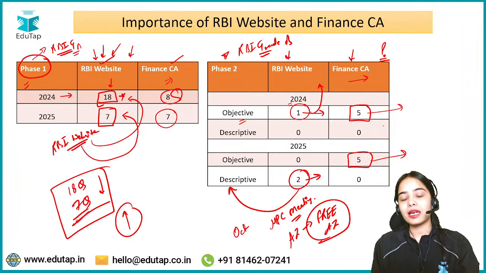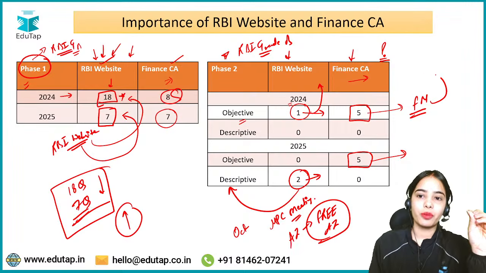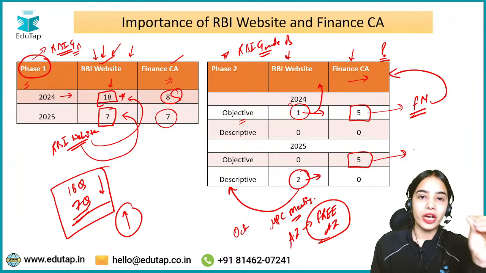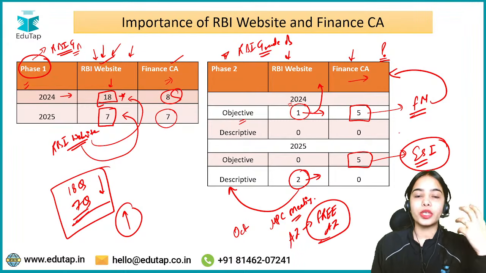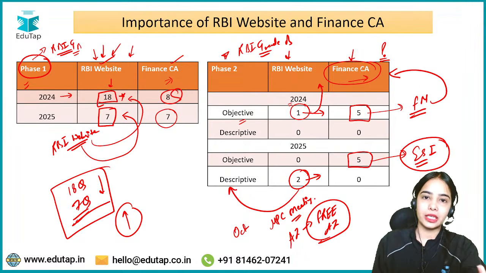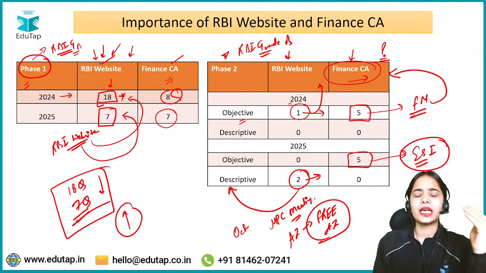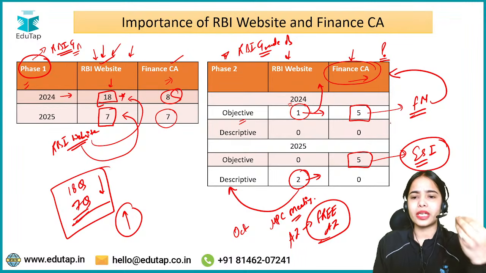But remember that in 2024 there were 5 questions from the finance current affairs in the FM segment, while in 2025 the 5 questions from the finance current affairs were in the ESI segment. Okay, so yes, the questions are coming from the finance current affairs. They can be in the FM section or they can be in the ESI section. I don't know why the exam setting body has given the finance current affairs in the ESI section, but